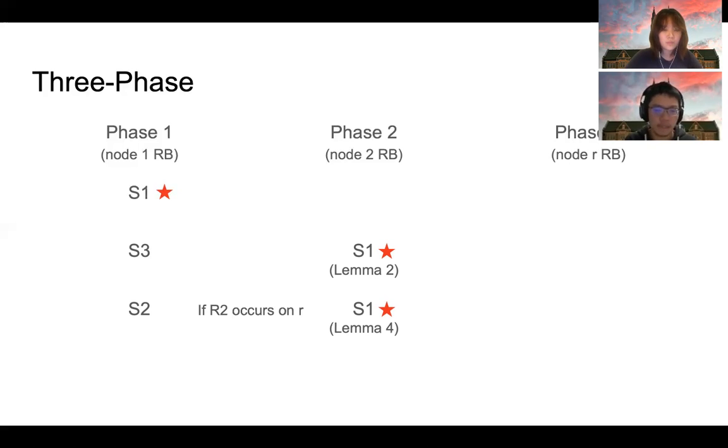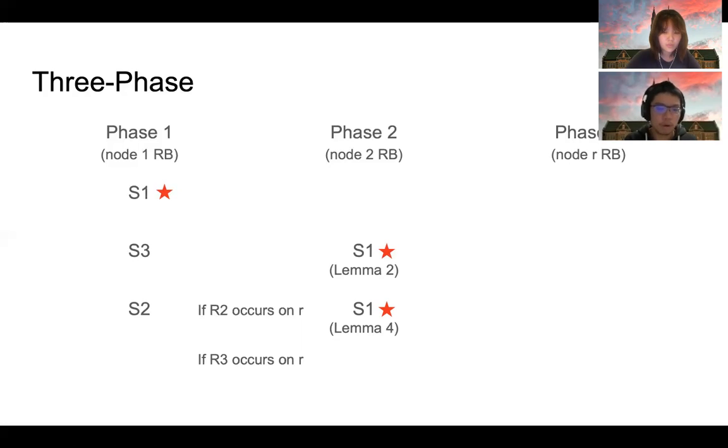The second possibility is that scenario R3 occurs on node R. In this case, R will never reliably receive any non-empty message from any node except for itself. However, by lemma 2, scenario R1 must occur on every node other than R. This is equivalent to saying that S1 occurs on node R.